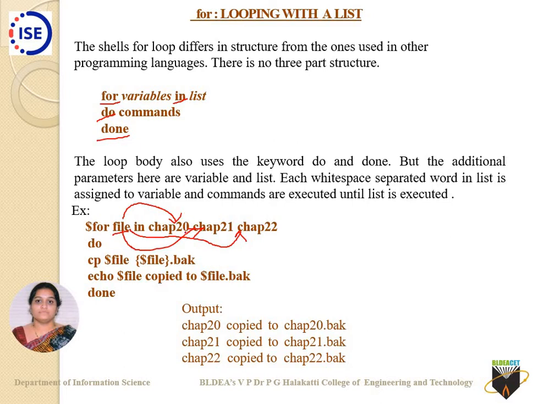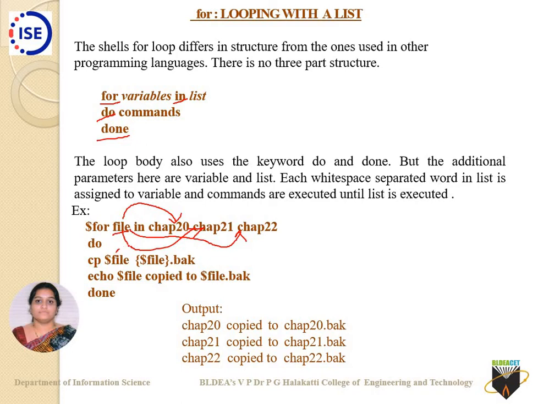First time it is chap20. What happens here? Copy chap20 to chap20.bak. Then the message is printed on your screen: chap20 copied to chap20.bak. Next time in the loop, the file variable value is chap21. So what will happen here? cp stands for copy.